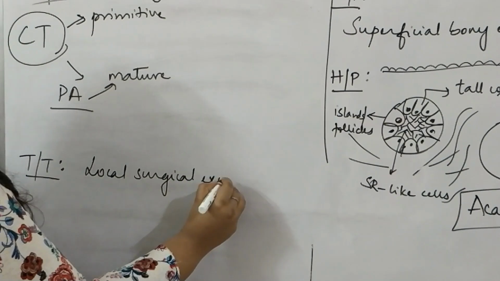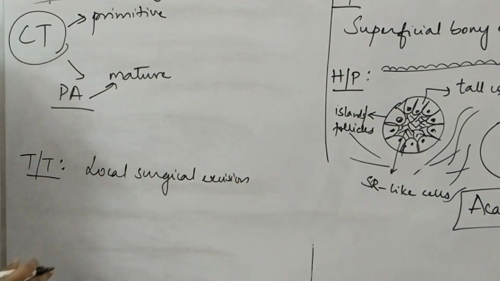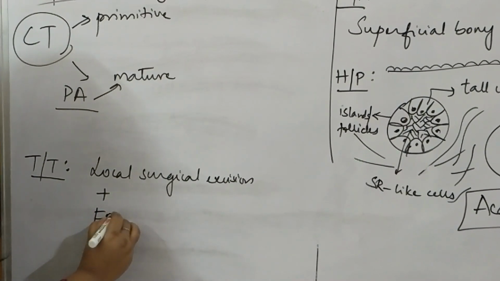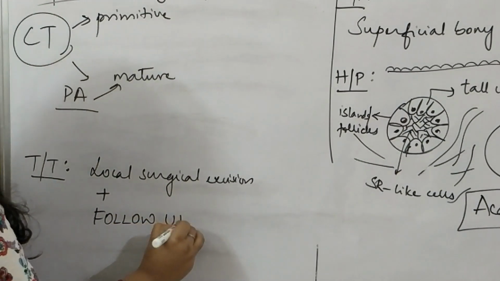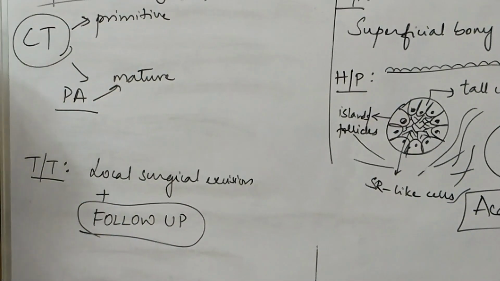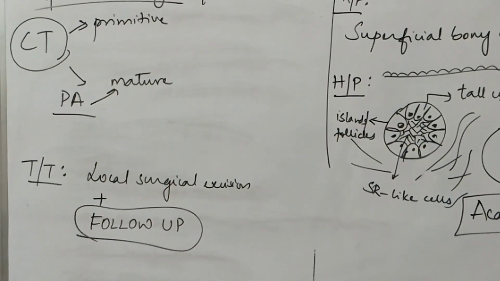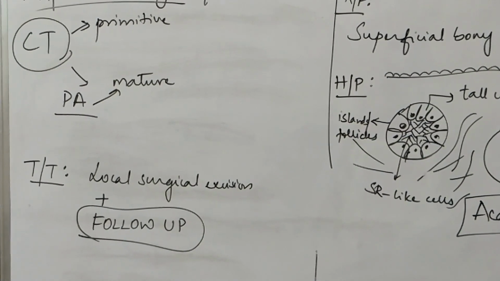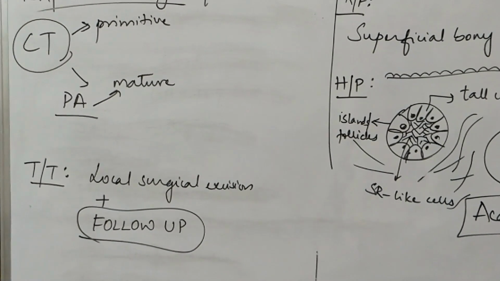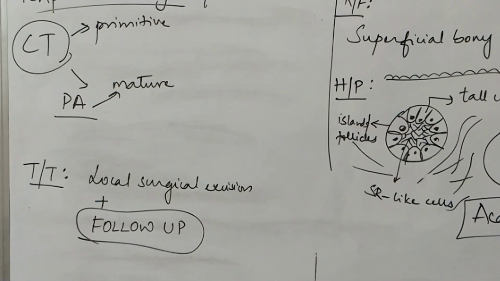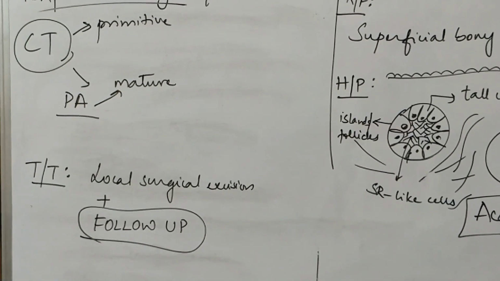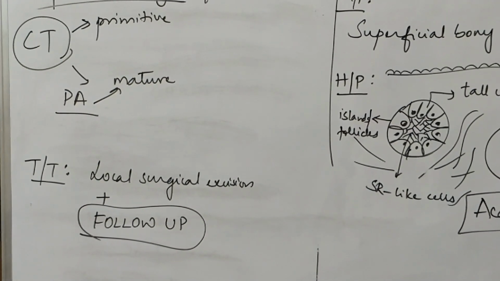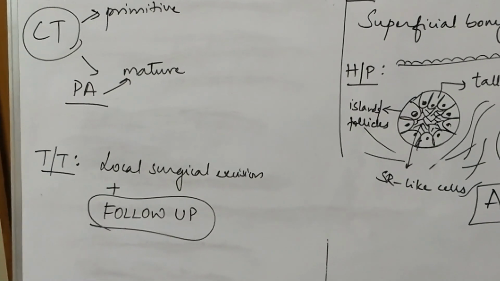But one important thing that you need to remember here is you have to keep on following up. Follow up is important because there have been cases where, after peripheral ameloblastoma was surgically removed, the patient again presented with an intraosseous ameloblastoma, that is, conventional ameloblastoma. So a follow up is also required. Okay. So this completes the peripheral ameloblastoma, right?